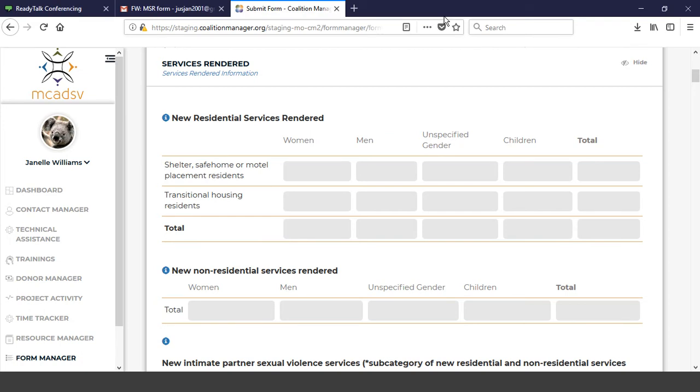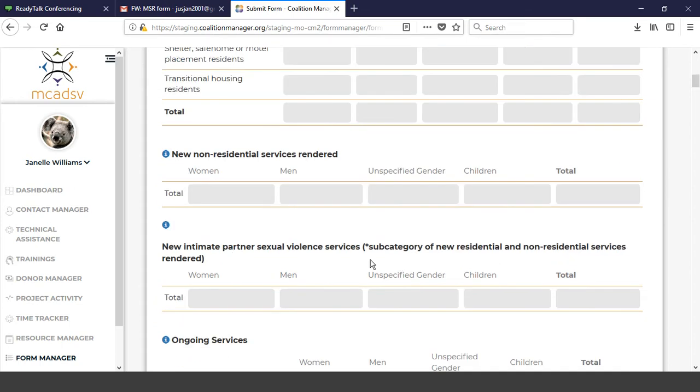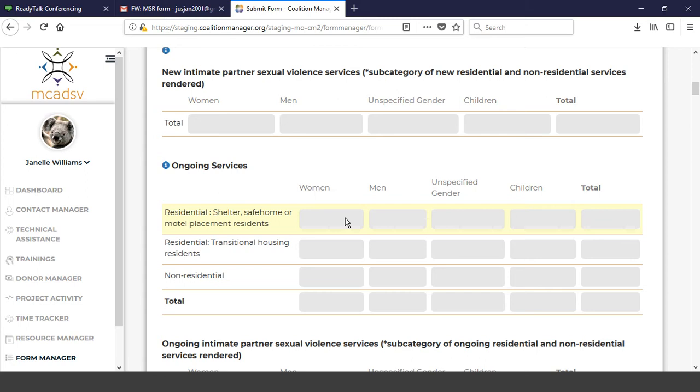So on the SB numbers, a lot of this is going to look the same. You've got new residential services and new non-residential services. The difference in this, though, is that there's the totals, and we'll talk about that a little bit more in detail as we go through this. But new residential and new non-residential, that's exactly the same except for the totals. New intimate partner sexual violence services, again the same for new and non-residential except for the total part. And then ongoing services, it's the same kinds of things that you're already collecting. Just pay attention that your totals are correct.